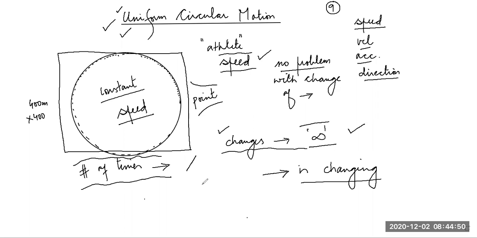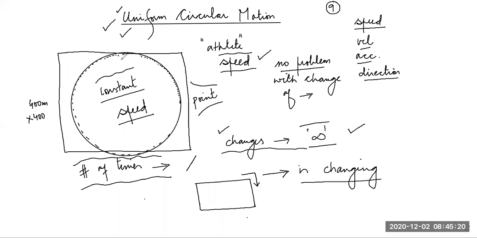Now, students, if you imagine an athlete who is running and takes a sharp corner, you can say that, sir, it is not really possible that the speed will be constant. He has to decrease the speed a little bit, but we have assumed his speed is constant. But if you run on a circular path, it is very much possible that your speed is constant. Can you imagine that?